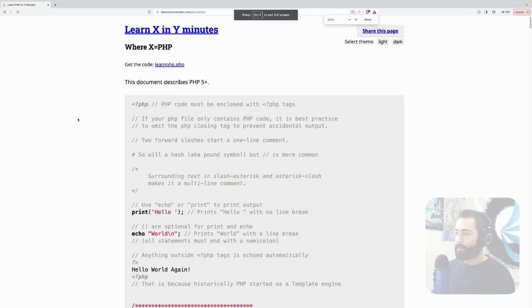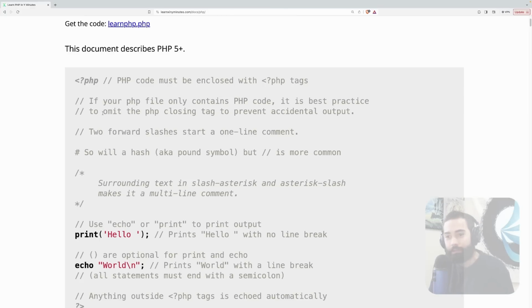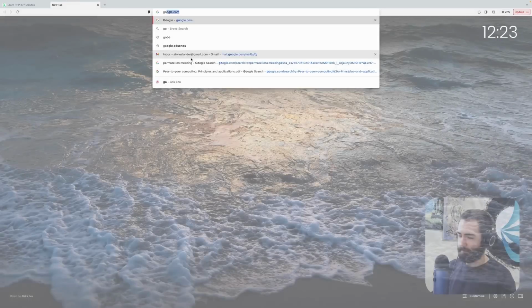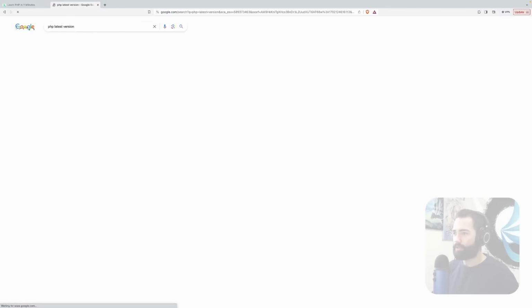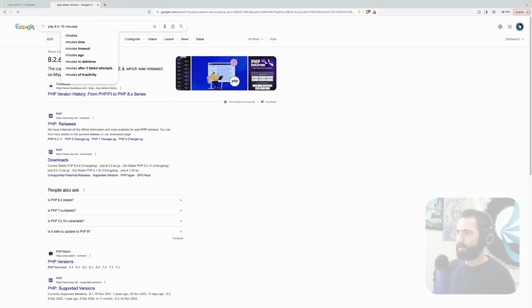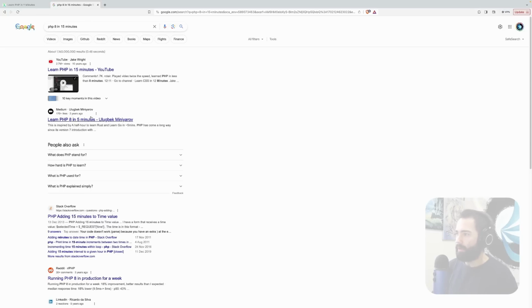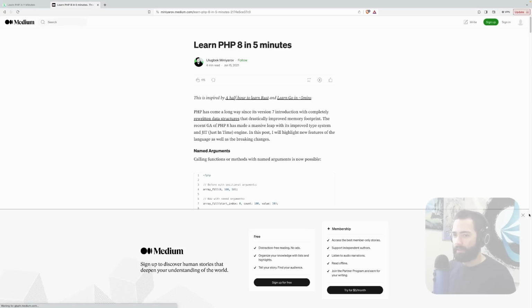Let me make this full screen and zoom in so you can also read this, and hopefully you don't mind light mode. Okay, so this document describes PHP 5 plus. I don't know what version PHP is on right now, maybe a little bit older, so PHP latest version 8.2 or 8.3, so maybe we can try that in 15 minutes, maybe go a little bit shorter. So I'll learn PHP 8 in 5 minutes. There we go. Let's see what we can get.